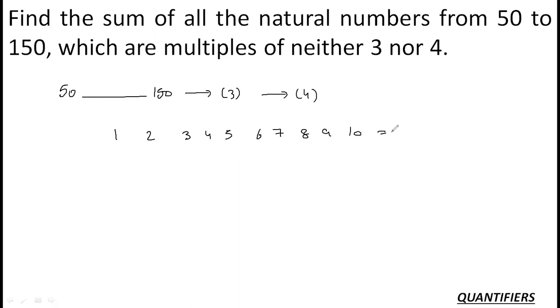So what is the total here? The total is 10 into 11 by 2, that is 55. Now let us say I have to remove the numbers which are the multiple of 3 and 4. Okay, just a very small modification. Let us do it up to 12.